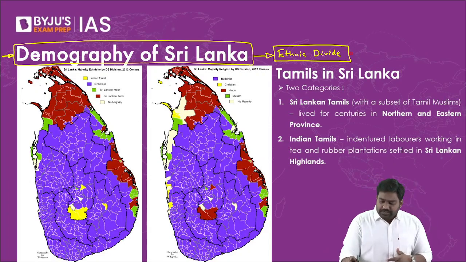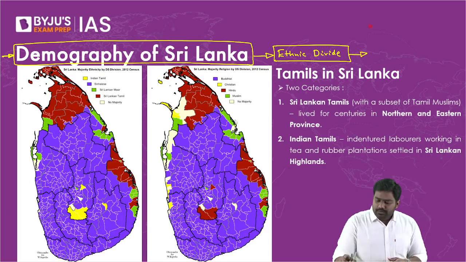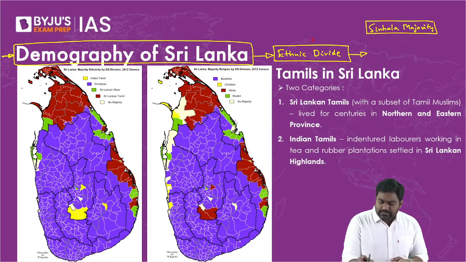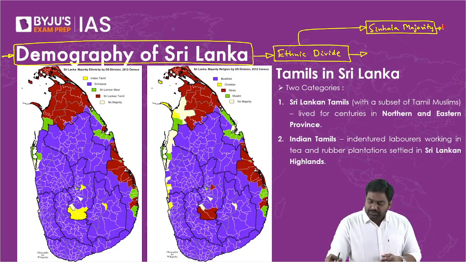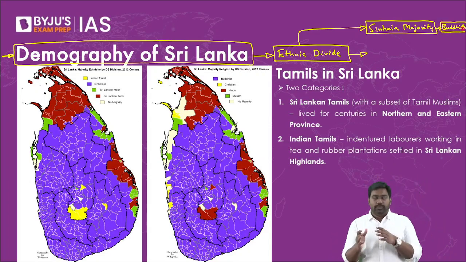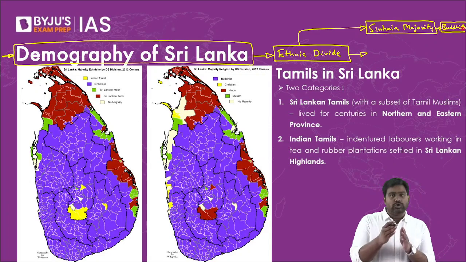Right? So in the country, there's a very strong deep-rooted ethnic divide between the majority ethnic group, the Sinhala majority, the Sinhalas or the Sinhalese. They are the ethnic majority in Sri Lanka. Majority of Sri Lankans are Sinhalese, and Sinhalese are Buddhists. That's why Sri Lanka is a Buddhist majority country. Is that clear? So there is an ethno-communal angle here. Along with ethnicity being a dividing factor, the communal angle is also a dividing factor. So the majority community in Sri Lanka are the Sinhalese, and they're all Buddhists.